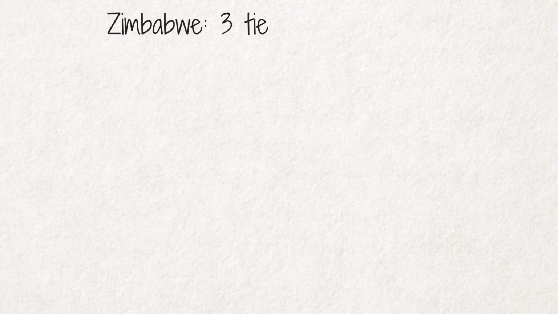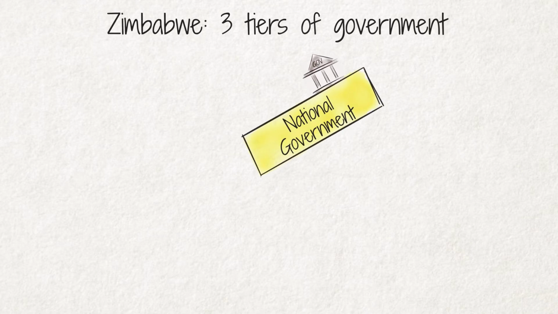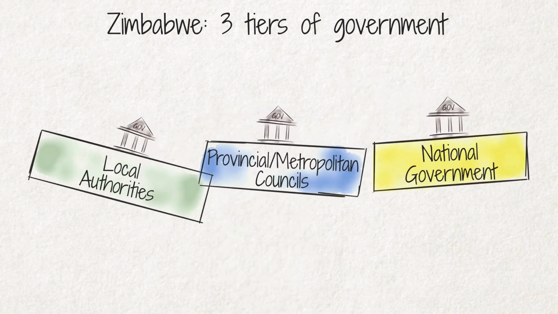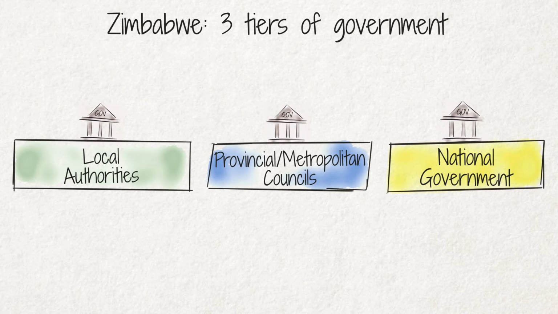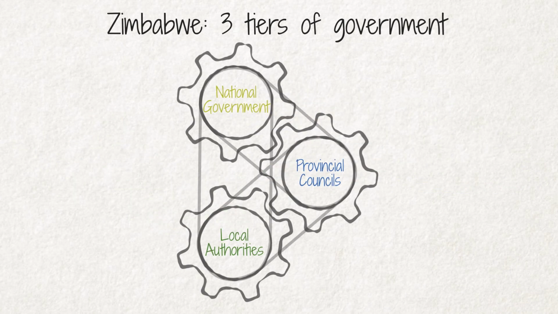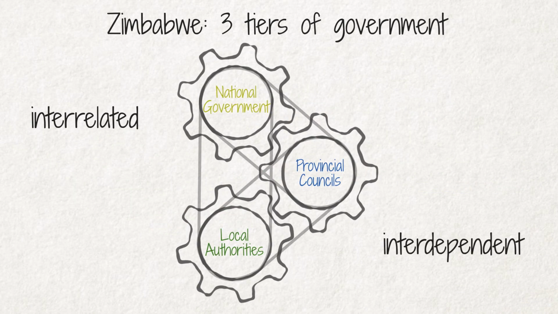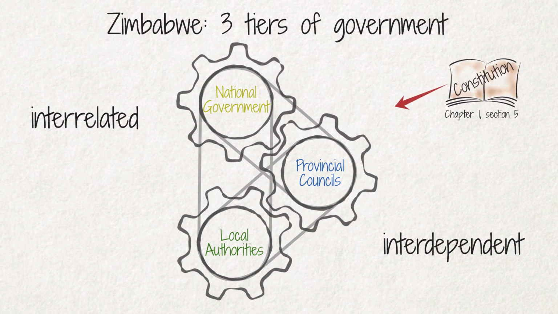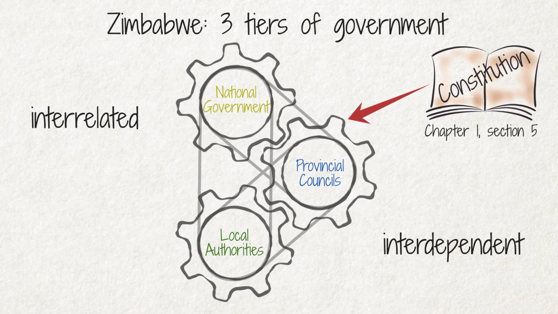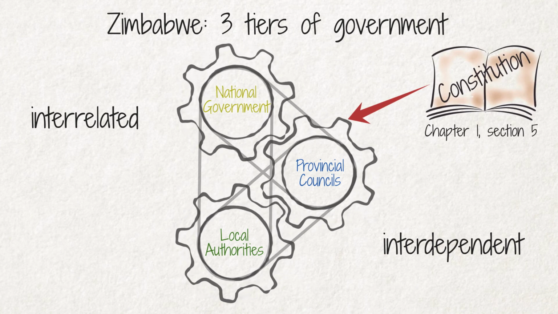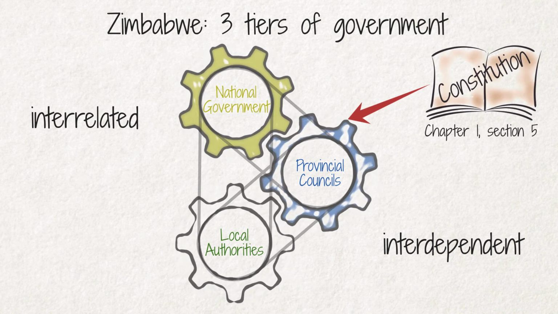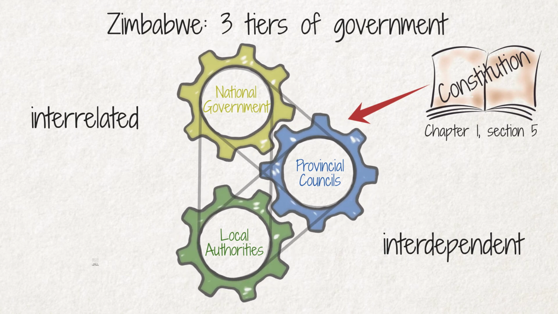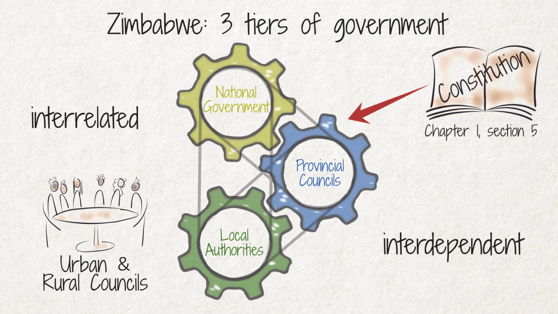In Zimbabwe, we have three tiers of government: the national, provincial, and local tiers of government. Each tier has its own powers and operates separately. However, the three tiers are interrelated and interdependent and are all important to ensuring that the country is well governed. In Chapter 1, Section 5 of the Constitution sets out the tiers of government as follows: the national government, provincial and metropolitan councils, and local authorities, which consist of urban councils and rural councils.